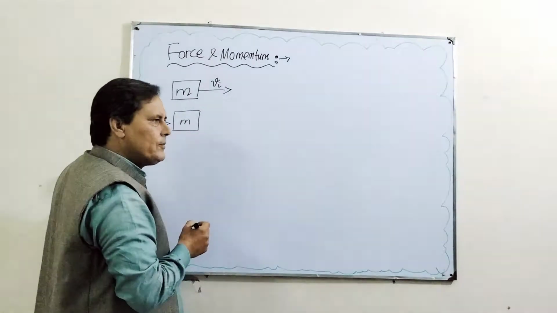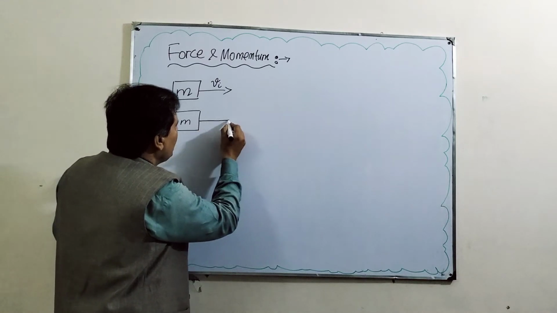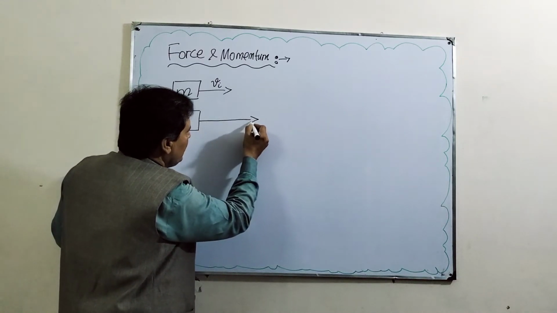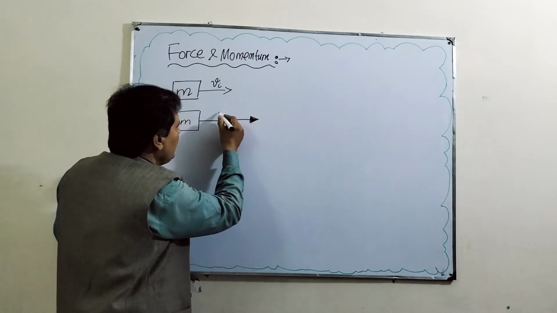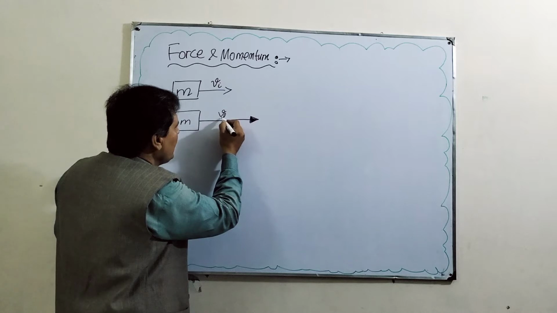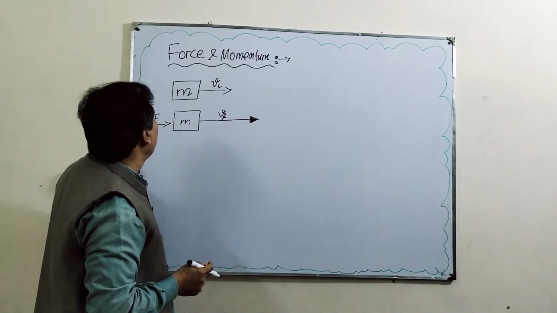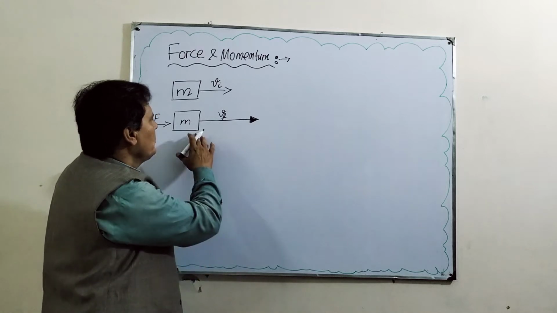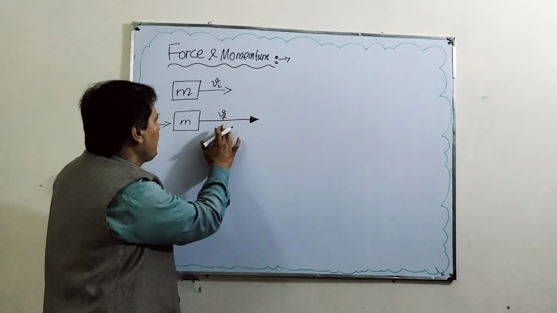what will happen? It will produce an acceleration in the body. Thus, it means that the velocity of the moving object will increase, which will be its final velocity Vf. So, after applying a force F, the body is moving with a velocity Vf.